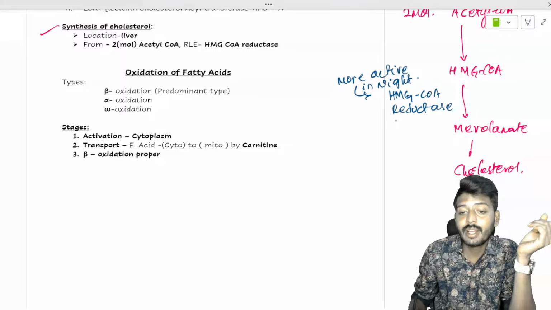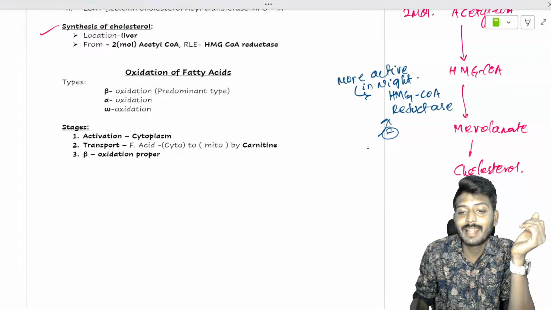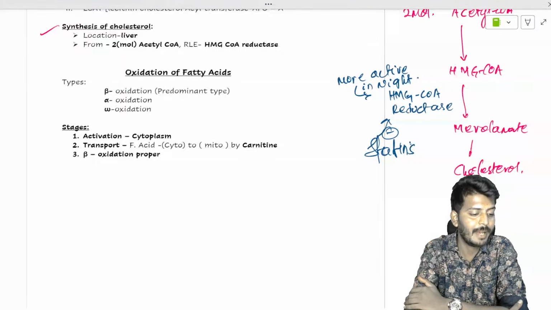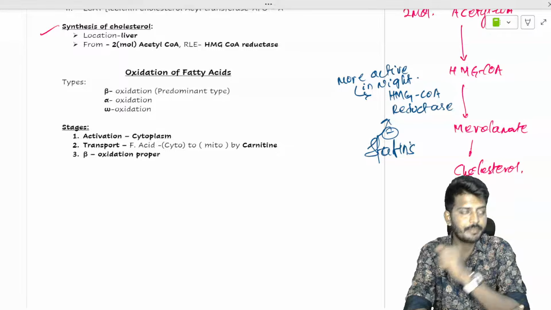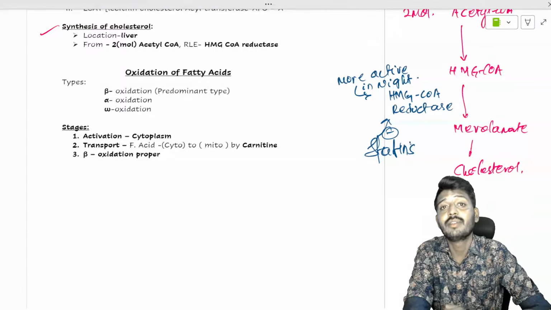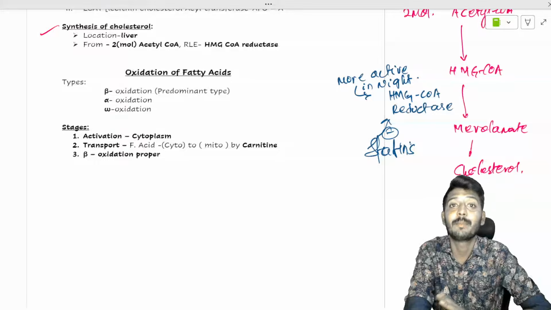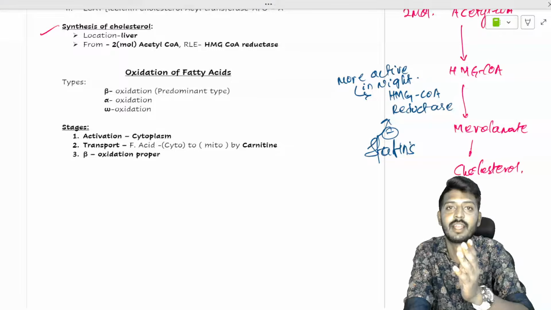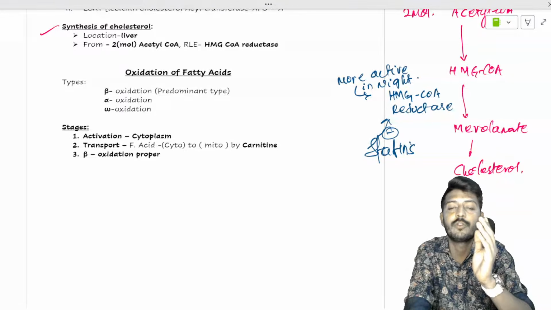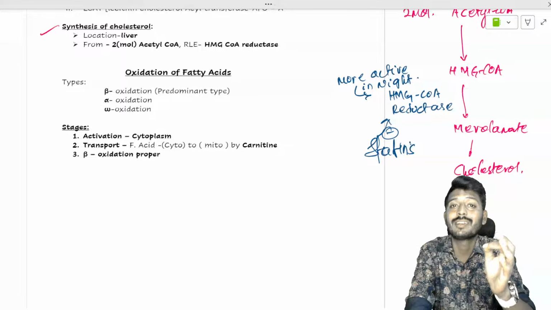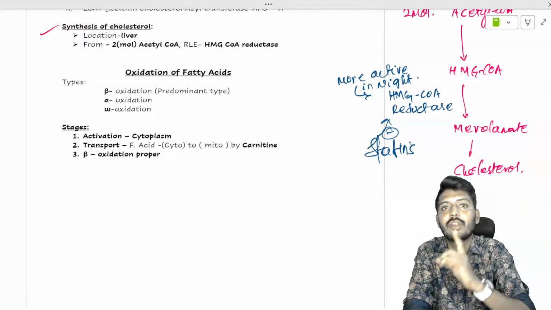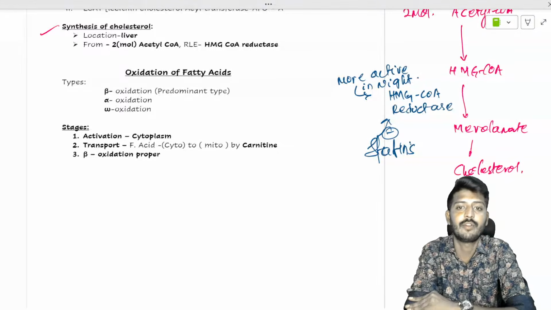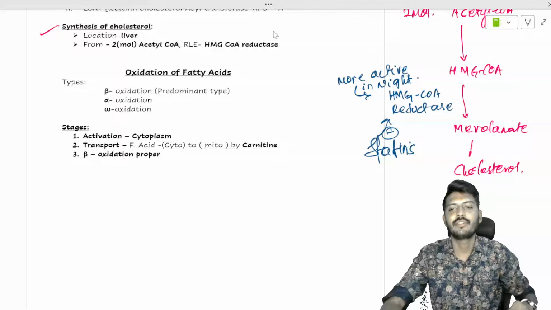Okay, HMG CoA reductase is inhibited by statins. Okay, so which are the statins we have? Simvastatin, lovastatin, pitavastatin. गलत बोलोगे तुम पिट जाओगे. ठीक है, so pitavastatin, rosuvastatin, ठीक है, atorvastatin, out of which clinically right now used are atorvastatin and rosuvastatin because of their longer half-life. ठीक है, so that is the story of your HMG CoA reductase.